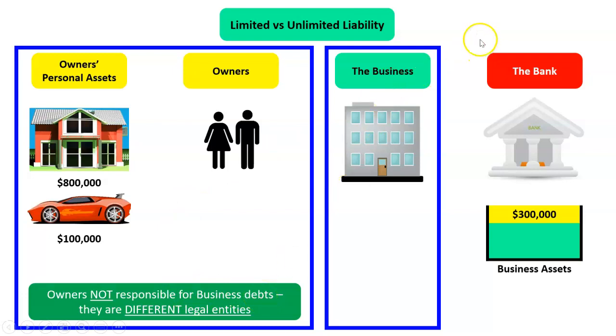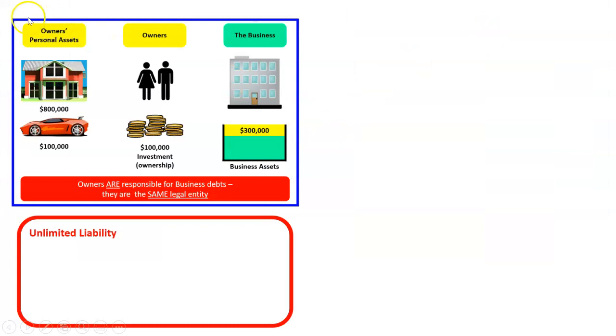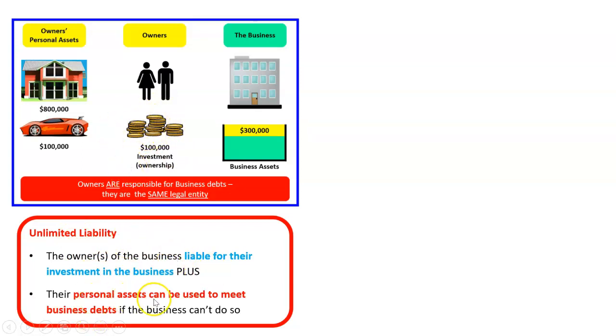So to try and summarize, and it is a very confusing topic, we're going to say there's two situations here. When the owners and the business are all in the same box here, they are the same legal entity, that is called unlimited liability. What that means is the owners are liable for their investment in the business. You're going to lose your investment, and their personal assets can be used to meet business debts if the business can't do so. So in this case, they lost their car as well.